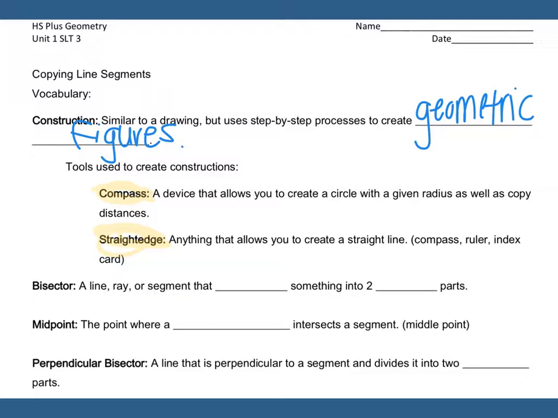Next we have a bisector, which is a line, ray, or segment that cuts something into two equal parts. And the midpoint is the point where a bisector intersects a segment, the middle point. Then lastly, when you have a perpendicular bisector, that's a line that is perpendicular to a segment, so it's 90 degrees, and it also divides it into two equal parts.